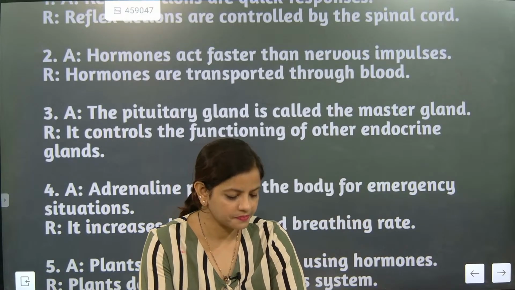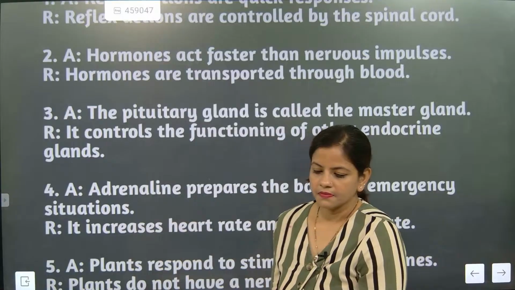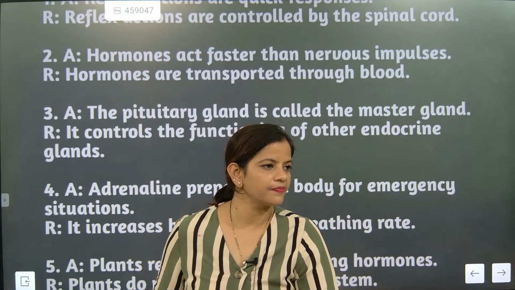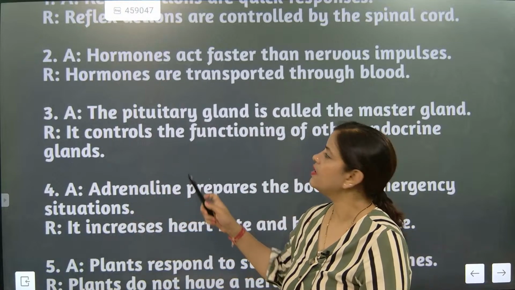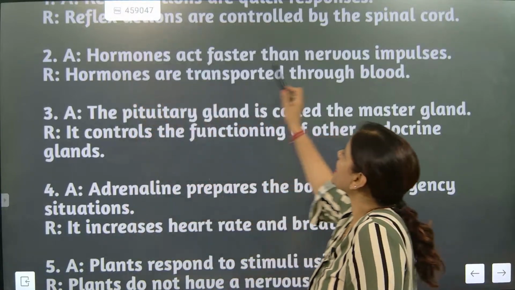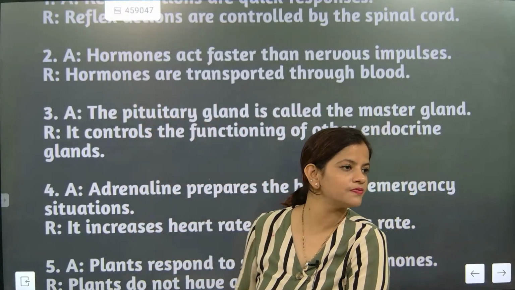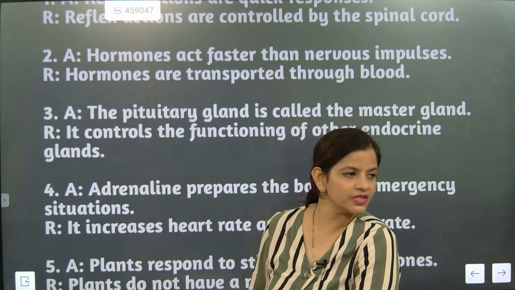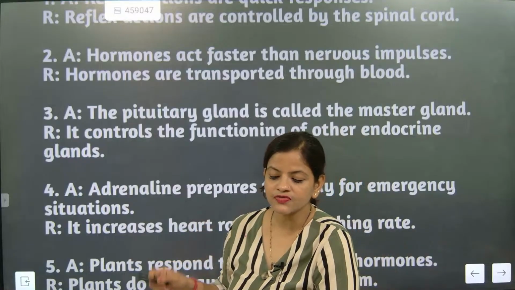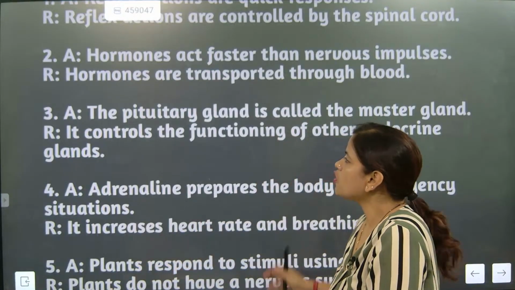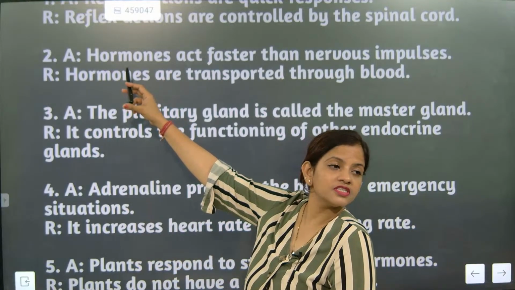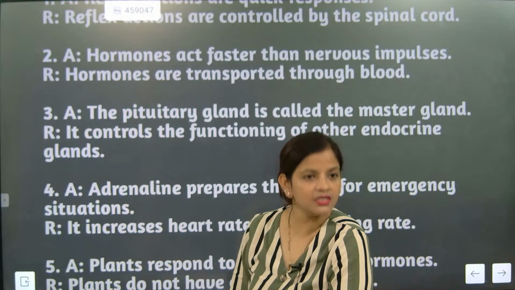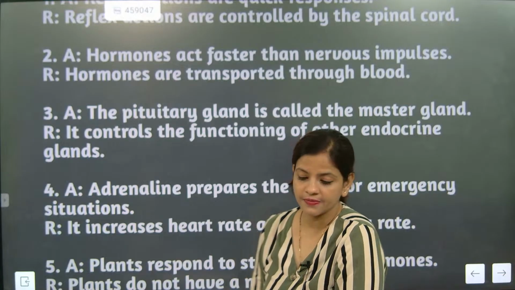Got it? Now look at it. I'm going to tell you one thing. Please study. Second part answer you are only going to give. Tell me, the hormones act faster than nervous system. Is it true? Very good. Hormones act slower than nervous system. So assertion is false, reason is true. So option what it will come? C or D? D. Assertion is false, reason is true is D.